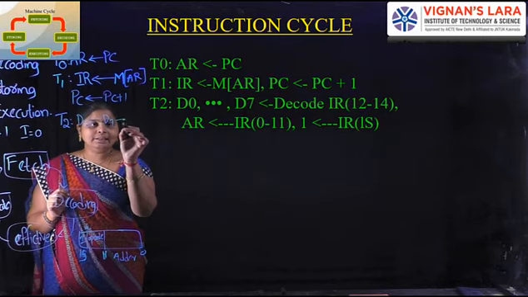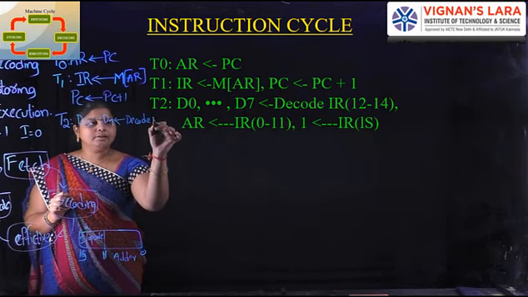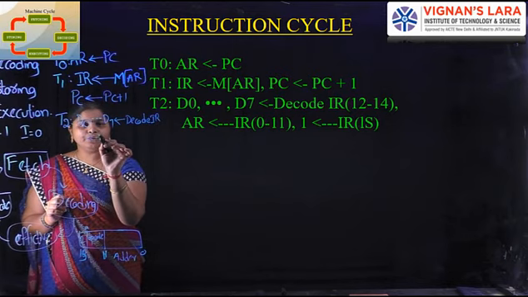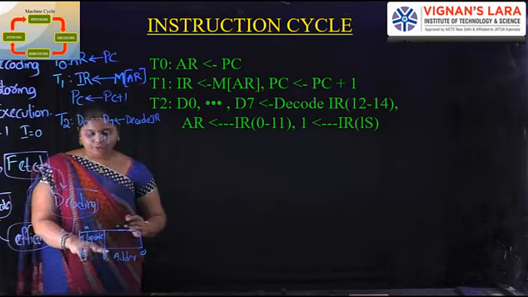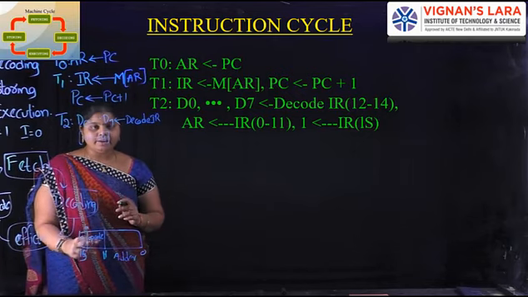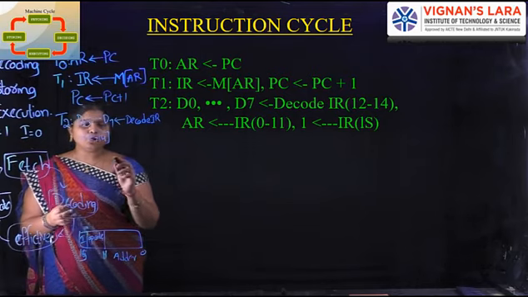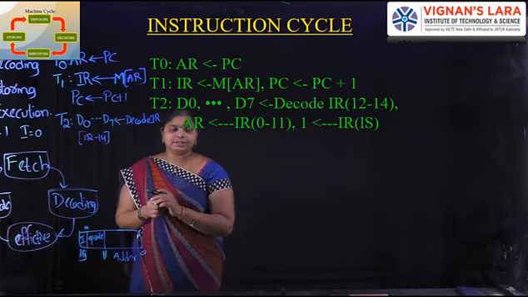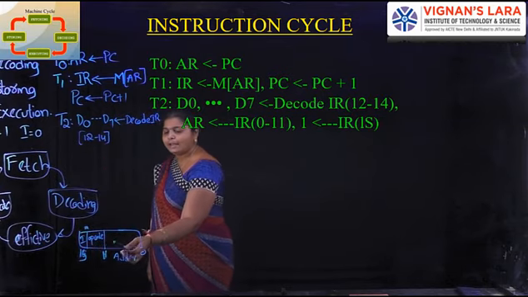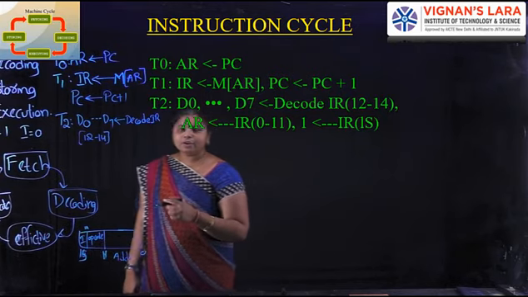Then decode IR 12 to 14. D0 to D7 operations are decoded from the instruction register bits 12 to 14. In the instruction format, bits 12 to 14 are where these operations can be done.